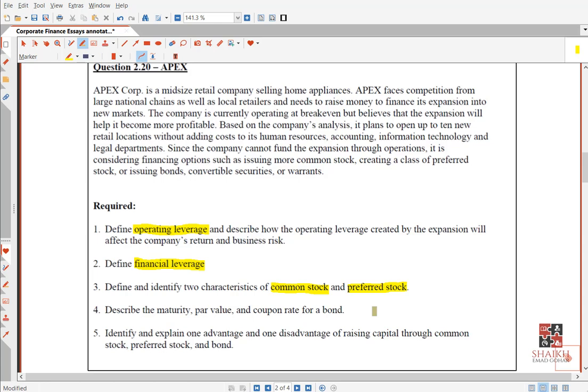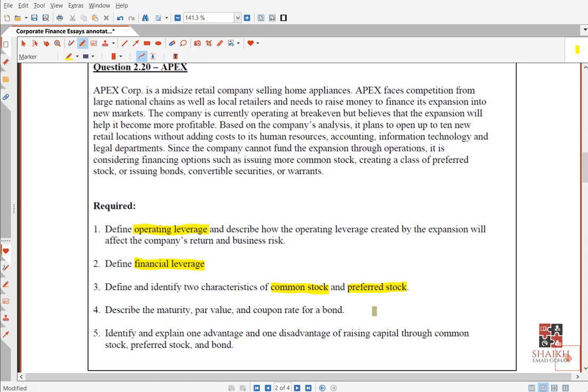If you talk about preferred stock, they have a fixed dividend, a fixed percentage, and they are not the owners of the company, and they have no voting rights. Common stocks have voting rights. I will write it again for you, I am just giving you an introduction. Preferred stock holders have preference over common shareholders.